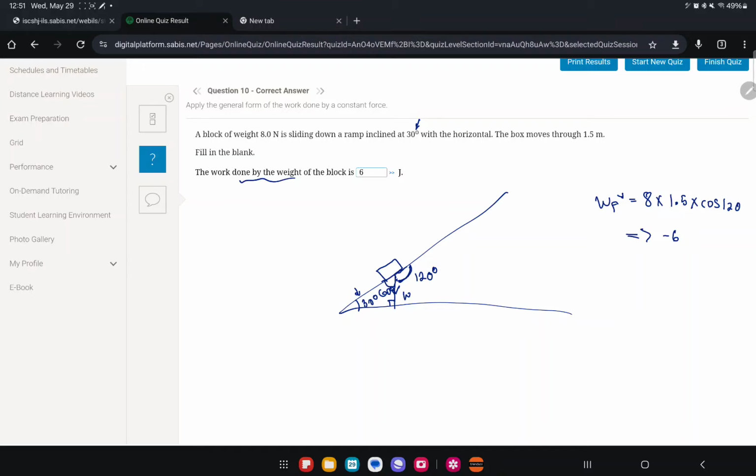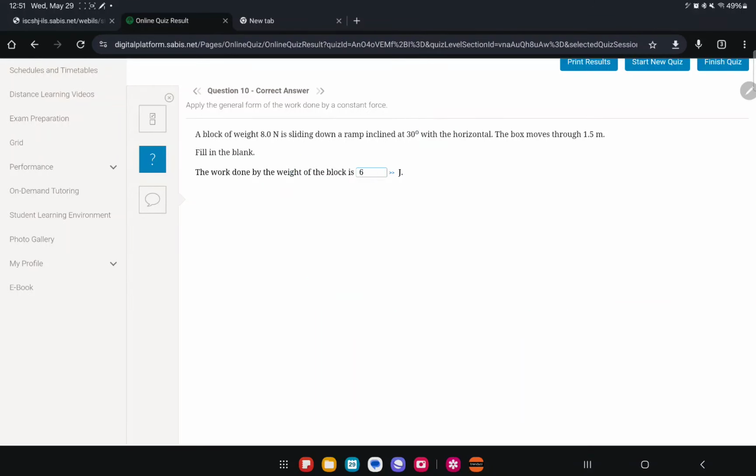But the work done by the weight, why would you get -6? Because alpha is greater than 90. That's in the book. I'm not going to bore you with the explanation, but since they want the work done by the weight, it is pulling the box to the left. Is the box sliding down to the left? Yes. If the force causes the object to move in the same direction as the force, then you just make it positive. No need to keep it as negative. You only put it negative when it's opposing. Since the box is moving down the ramp, the same direction as the weight is pulling it, you just keep your answer as positive.